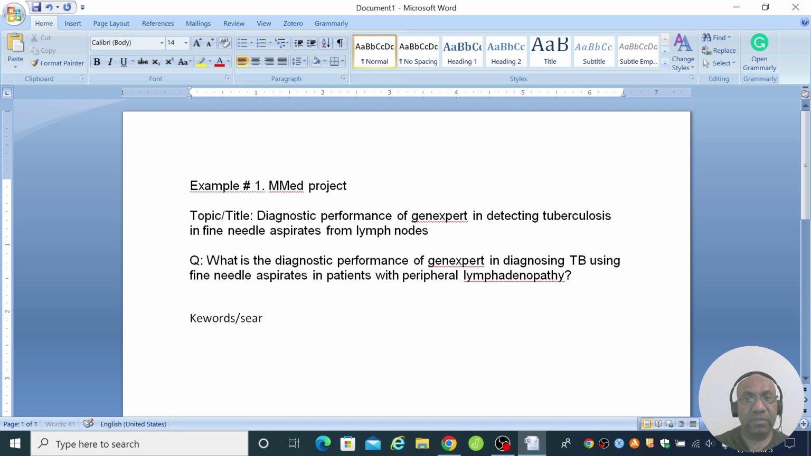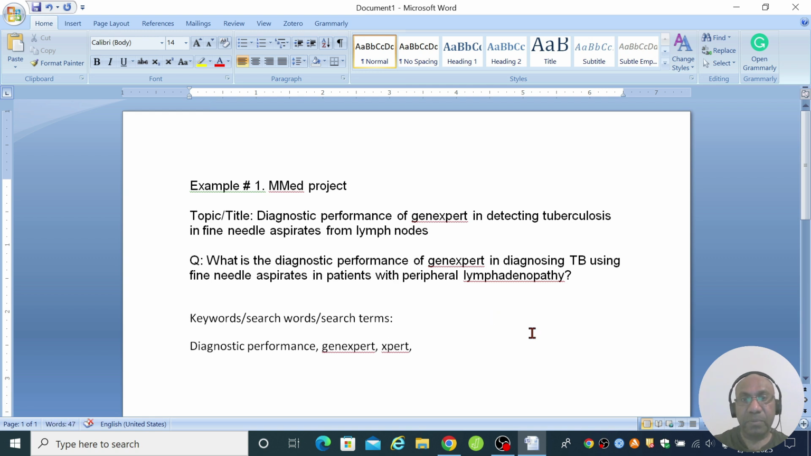So let's say search words or search terms as keywords. Okay. Looking at the topic or title, diagnostic performance becomes a keyword. Diagnostic performance. GeneXpert, yeah, definitely GeneXpert. And a variant of that would be expert.